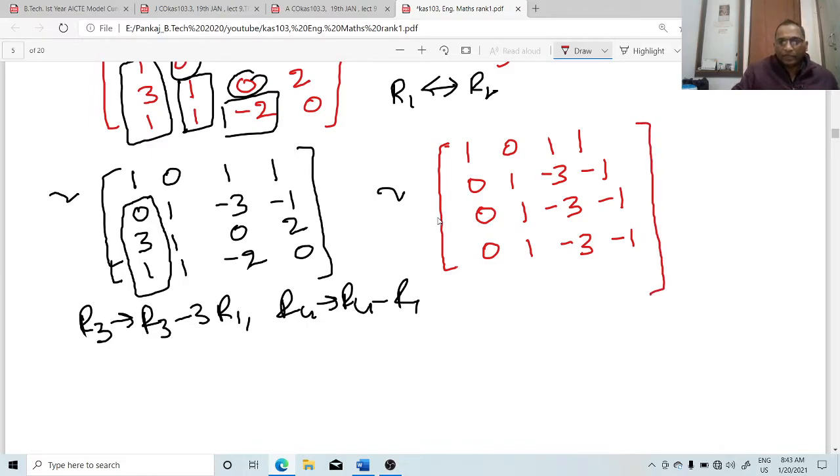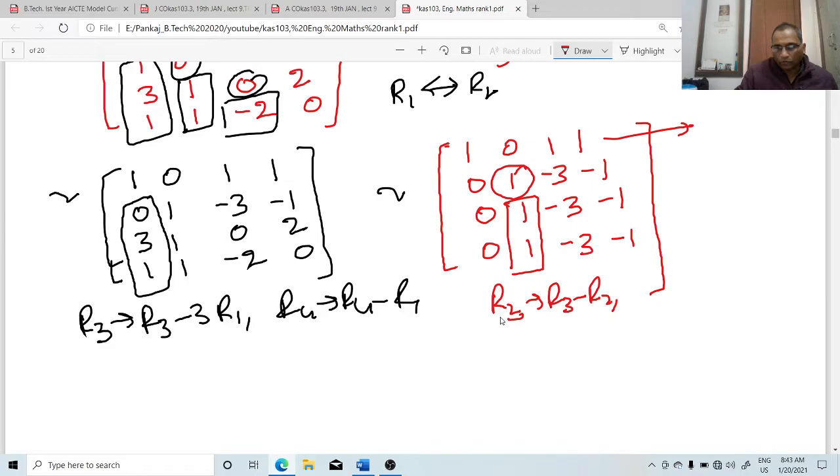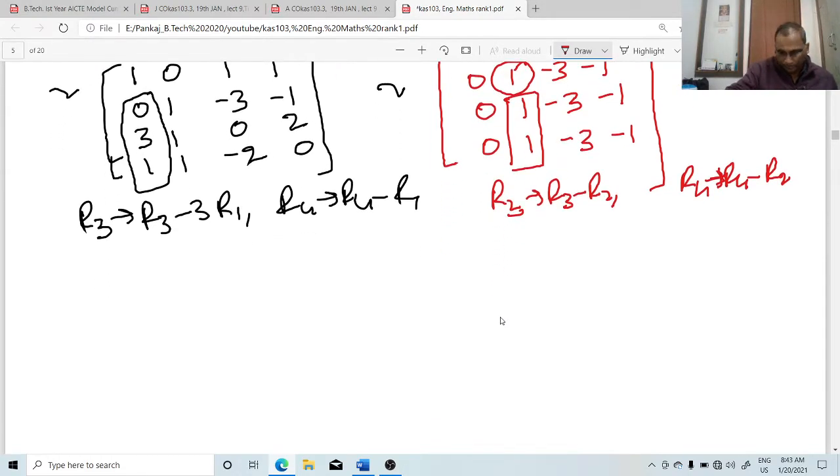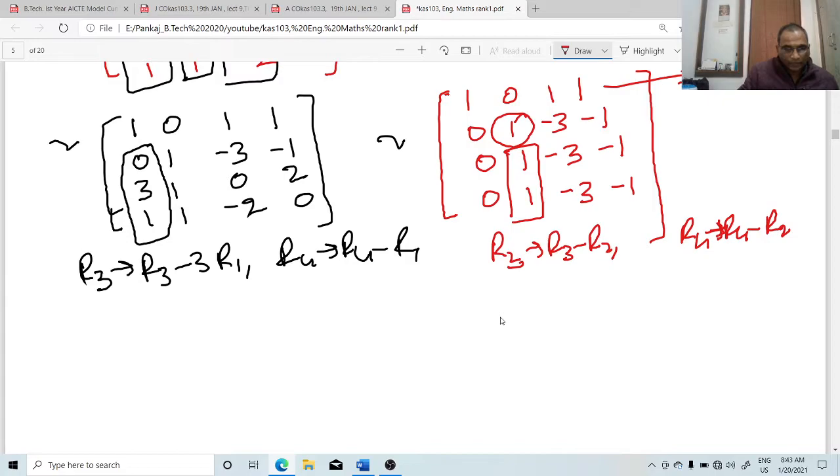So after this step, the first row will be freeze. Now convert this element as 1, already 1, and below this element is 0. You can see all the 3 rows are same. So apply the operations. R3 change R3 minus R2 and R4 change R4 minus R2. Apply this operations. We get this one right here.